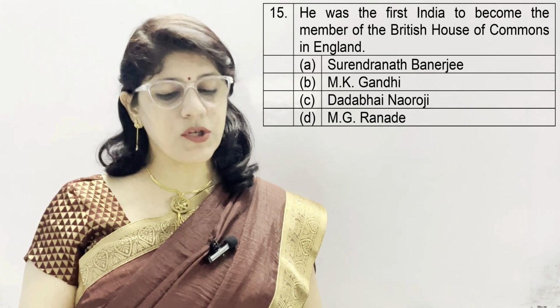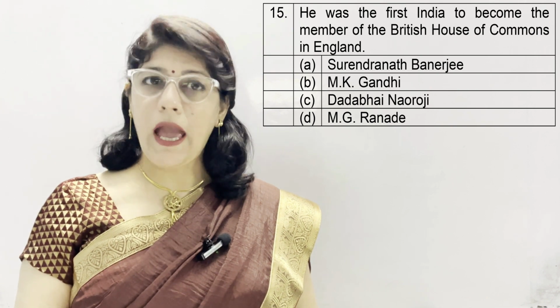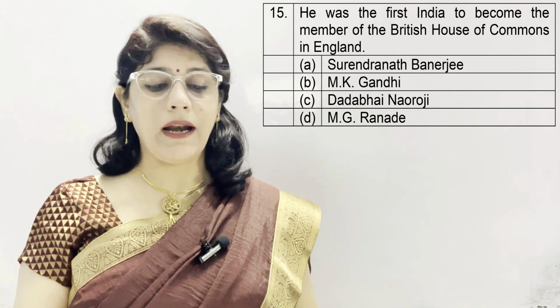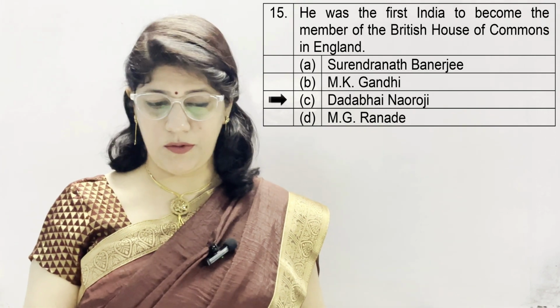Question number 15. He was the first Indian to become a member of the British House of Commons in England. A option Surendranath Banerjee, B. M.K. Gandhi, C. Dadabhai Naoroji, and D. M.G. Ranade. And the correct option is Dadabhai Naoroji.